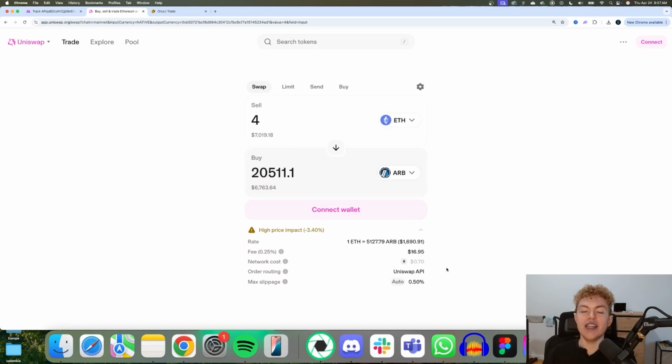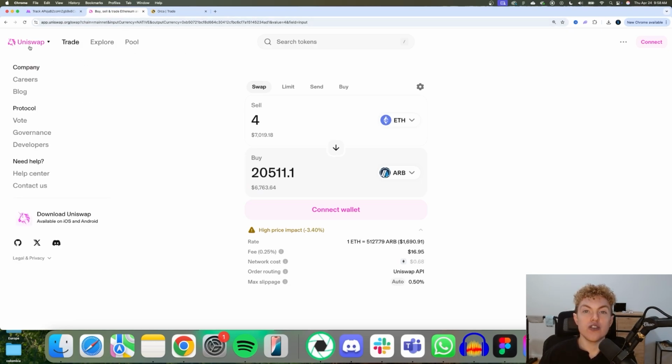But what's cool is that a percentage of this fee gets paid back to the people like me who are providing liquidity to these decentralized exchanges. So by putting up your capital to these decentralized exchanges, you can be making money when people swap one asset for another. It's a really cool business model that I'm here to share with you guys. And you're probably wondering how we can even find these opportunities in the first place.